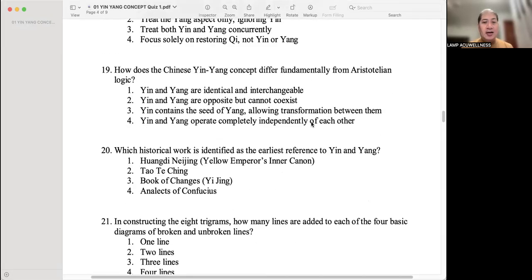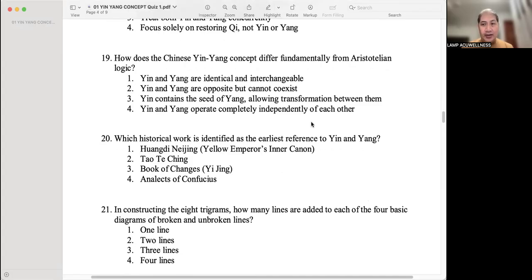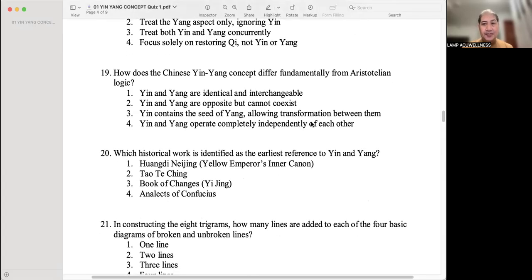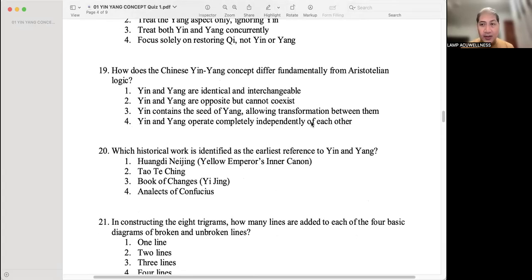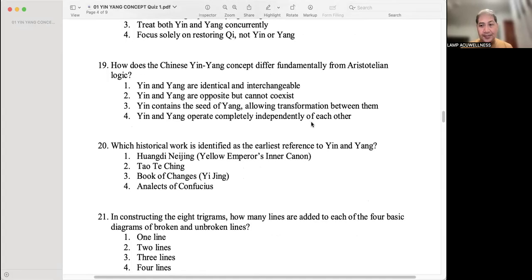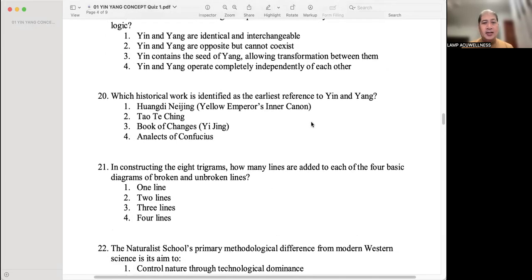How does the Chinese yin yang concept differ fundamentally from Aristotelian logic? Number three, yin consists the seed of yang, allowing transformation between them. Which historical work is identified as the earliest reference to yin and yang? Book number three, Book of Changes, Yi Jing.